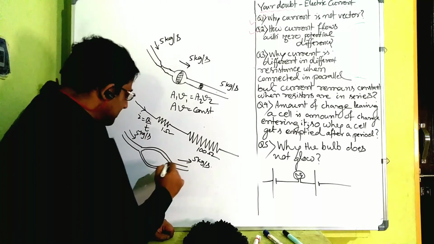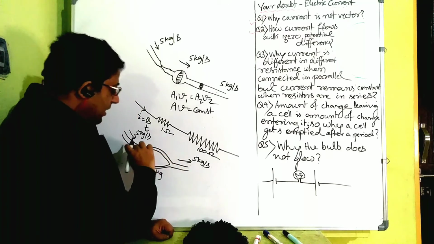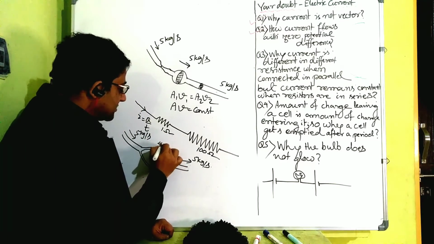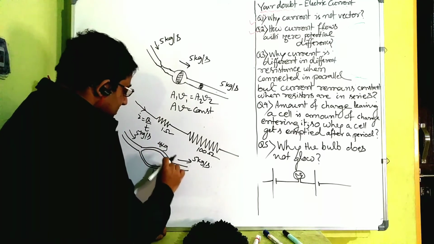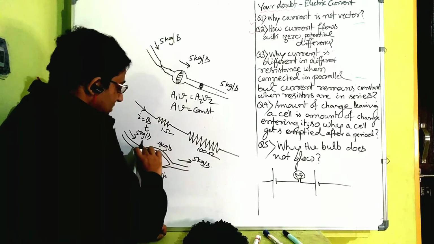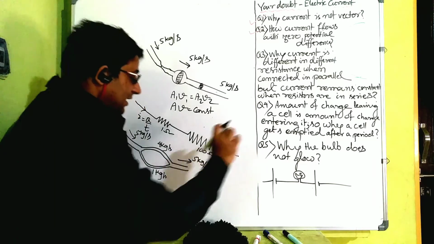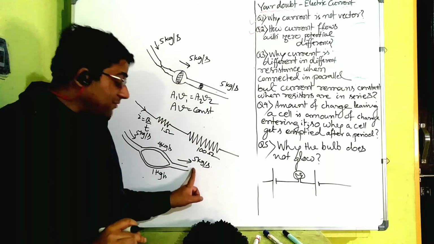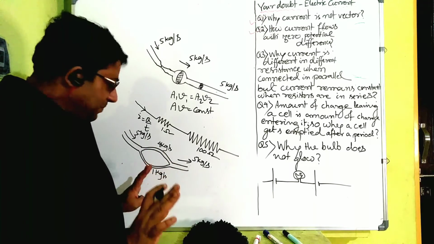Let us say through this only 1 kg of water is flowing, but through this 4 kg of water is flowing per second. So 1 kg per second is flowing here, 4 kg per second is flowing there, but adding together, 4 kg plus 1 kg, finally it's 5 kg per second only. Okay, this is very clear, very simple to understand.